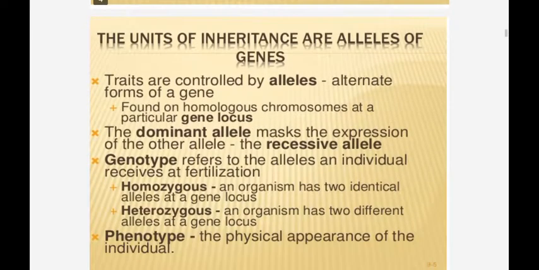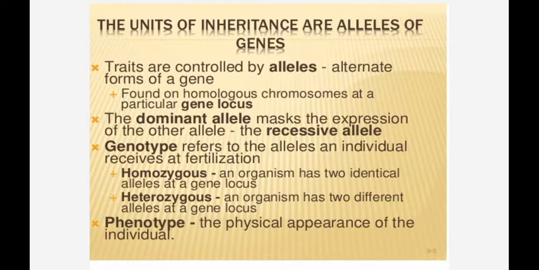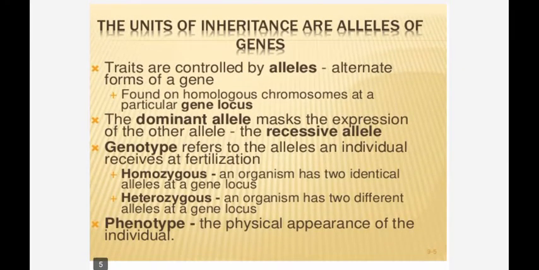Then, the units of inheritance are called alleles of genes. Genes carry the characteristics of parents to the children. Each gene has 2 alleles. Earlier we discussed blood groups; in those cases, they carry multiple alleles.